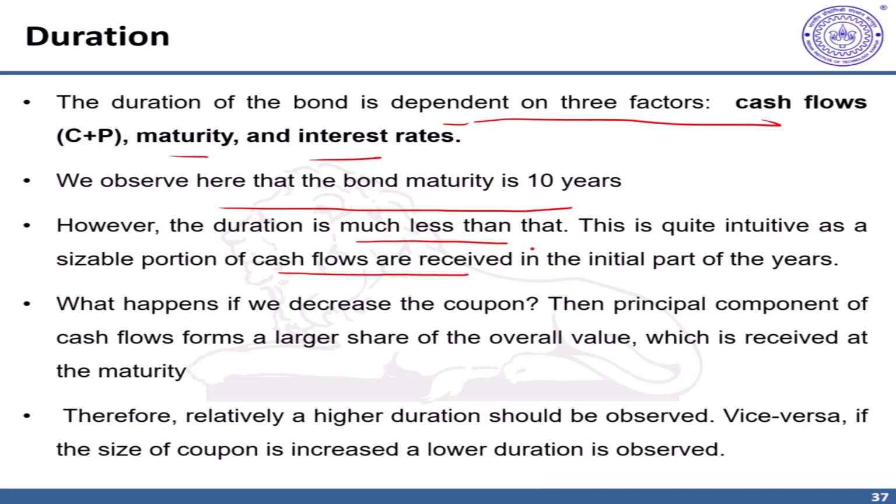What happens when you decrease the coupon? In that case, the principal or face value that is received at the end of the maturity becomes larger and larger as a share of the overall value. Since it is received at maturity at the last, the duration increases. So a higher duration would be observed. Similarly, if you increase the coupons, a larger portion of bond value in the form of coupons will be received earlier in time and a lower duration would be observed.